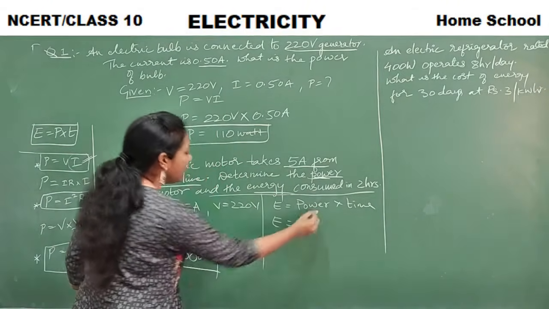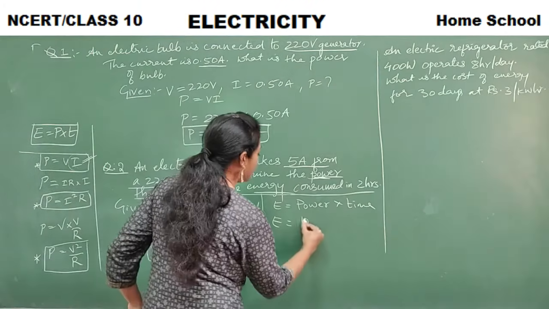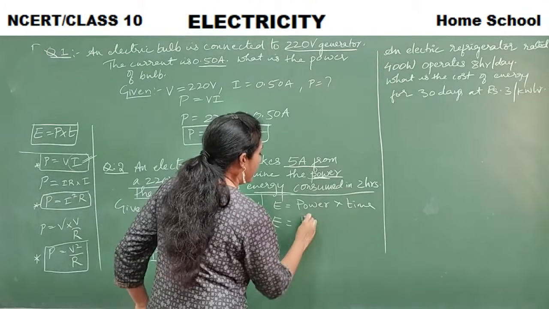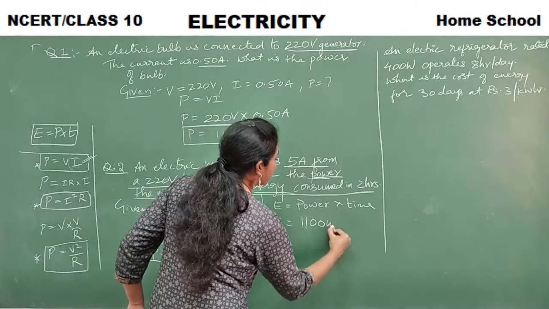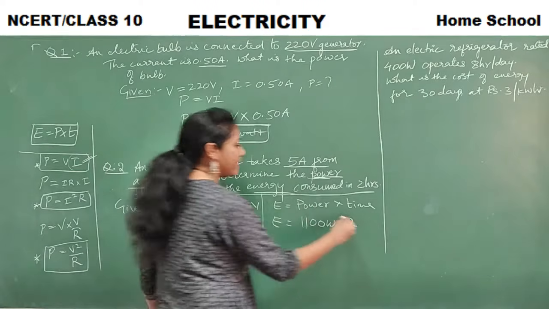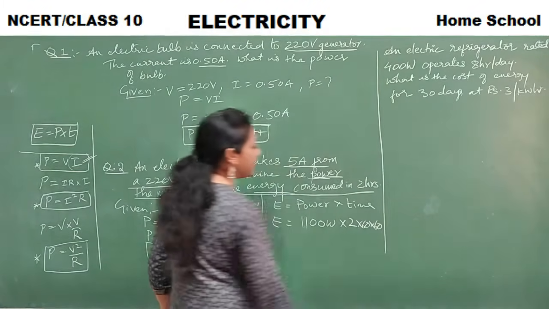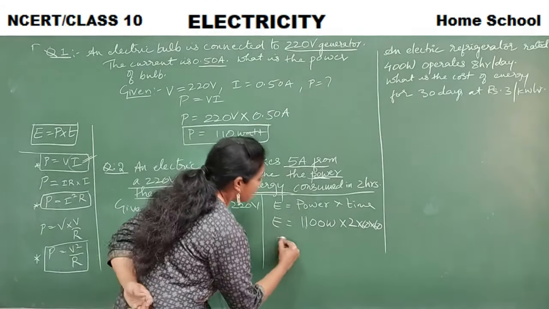Say, what is power here? Just now we have got power is 1100 watt. Time is how much? 2 hours. But convert it into seconds. 2 into 60 into 60, right? So how much do you get if you calculate?